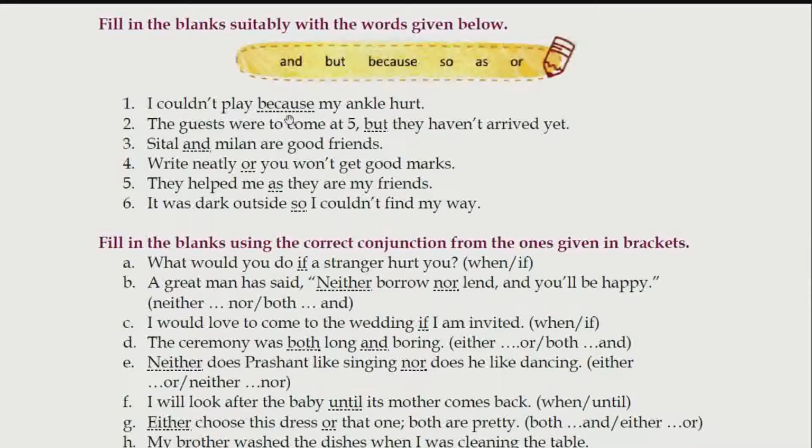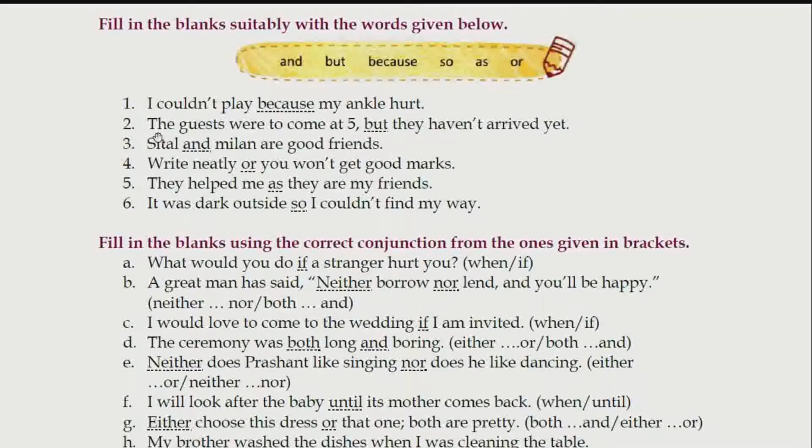I couldn't play because my ankle hurt. And wherever we have these kinds of words, I won't explain the meaning to you if it is not needed. मैं खेल नहीं सका क्योंकि my ankle hurt. Ankle means it is a part of the leg. क्योंकि ऐसा हुआ मैं ये नहीं कर पाया. So in this sentence, because is the conjunction.